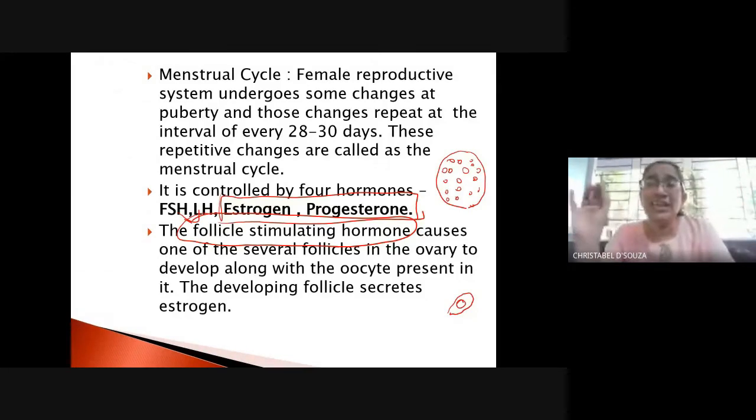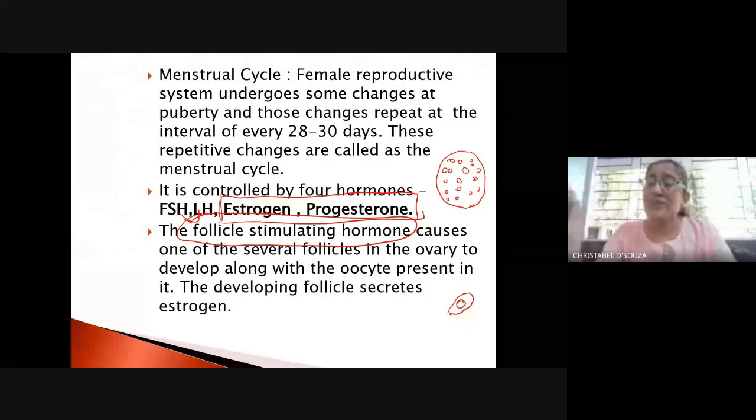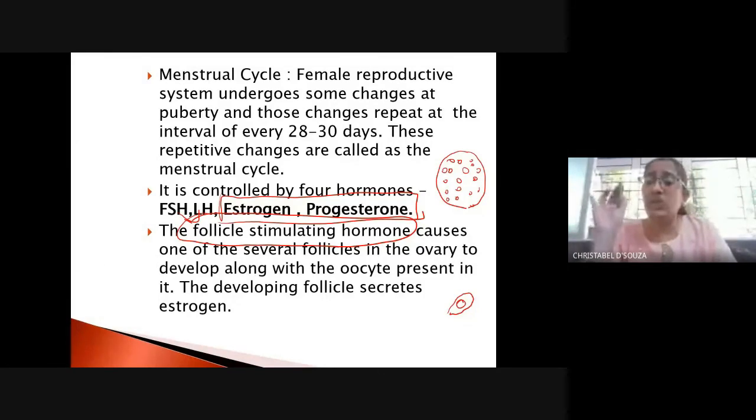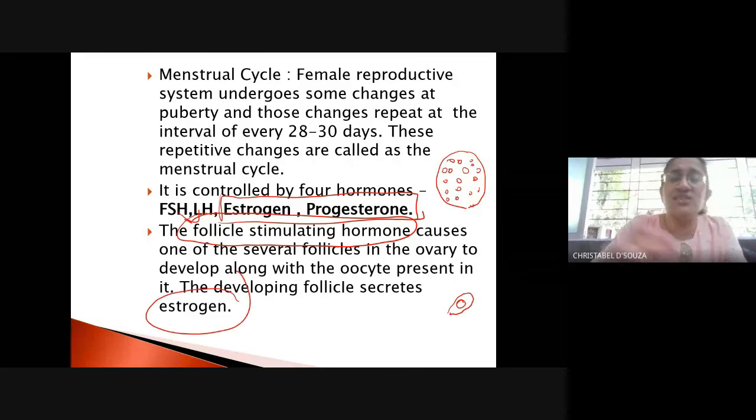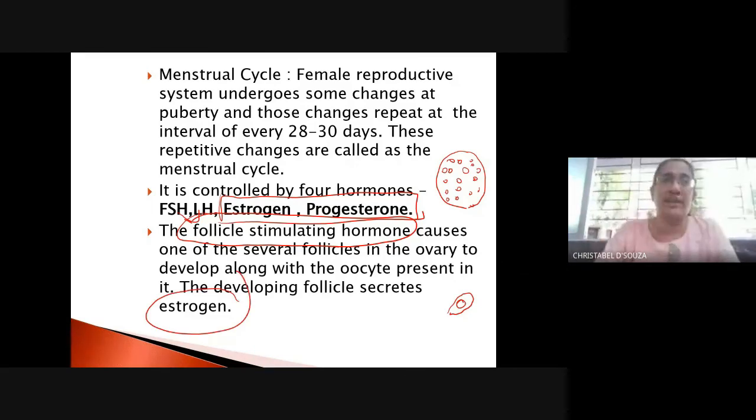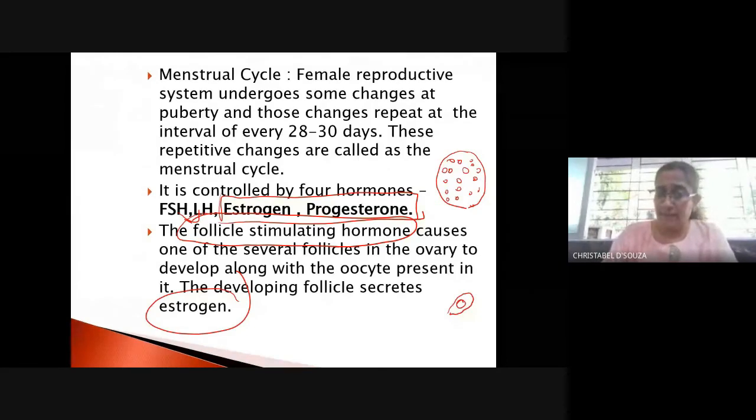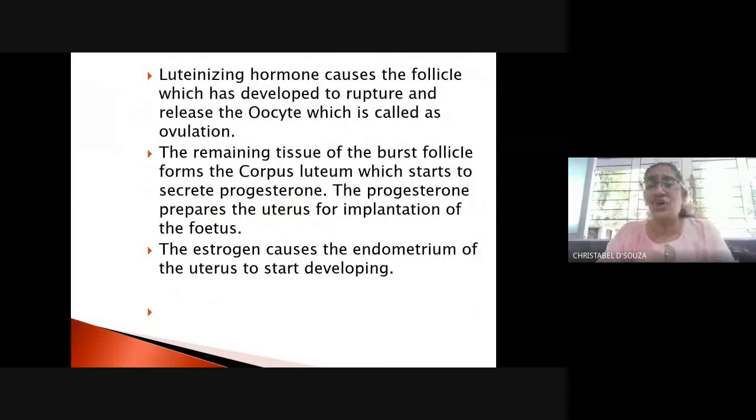Now, the follicle stimulating hormone stimulates this follicle to develop. And along with the follicle, the oocyte which is present in it also begins to develop. Now, once this develops, it secretes the hormone which is known as estrogen. So, what is the next hormone? That is the luteinizing hormone.